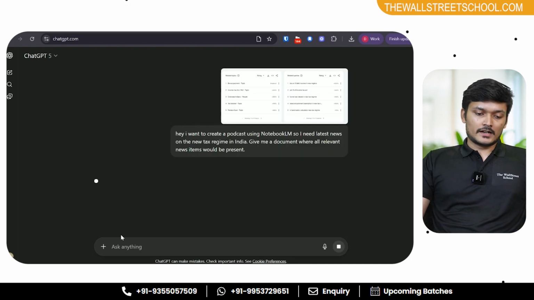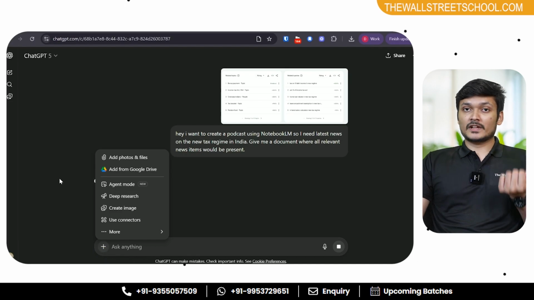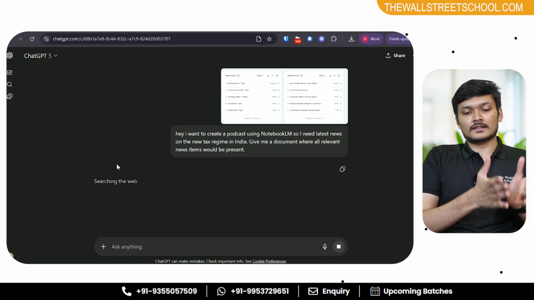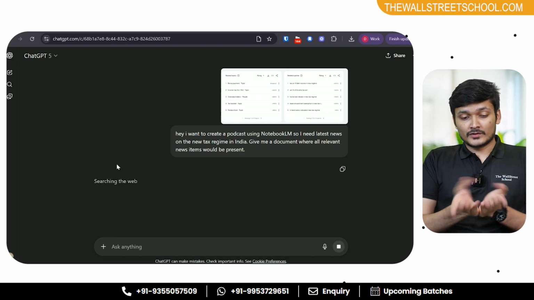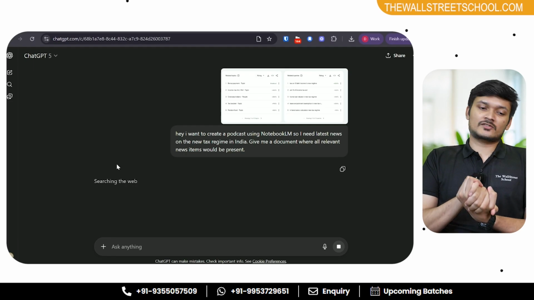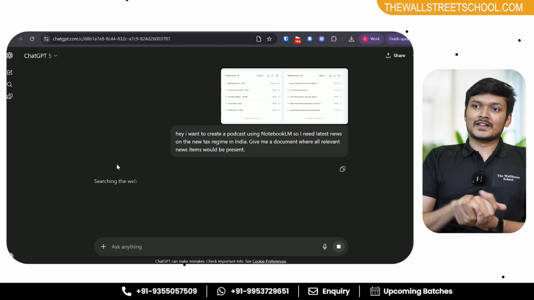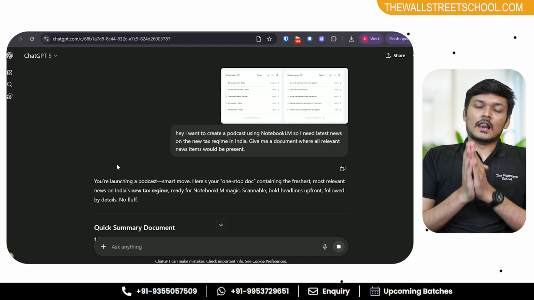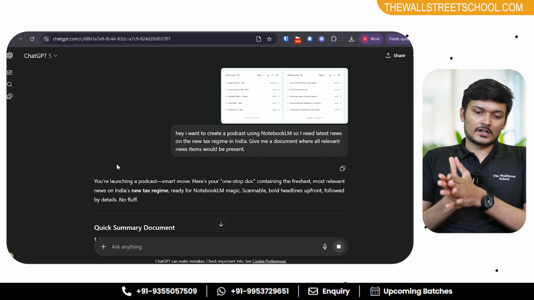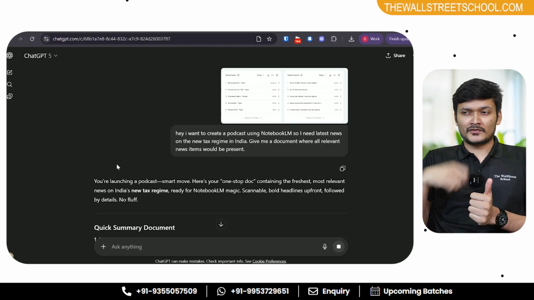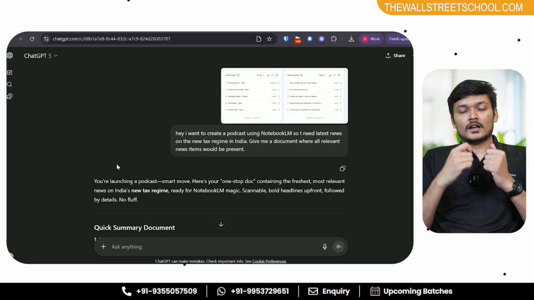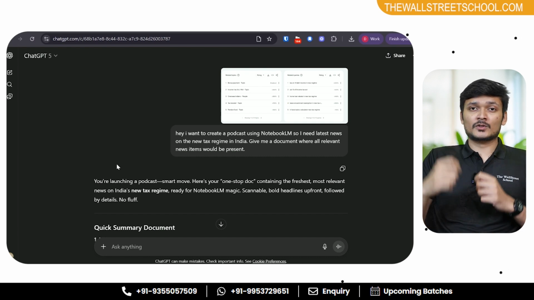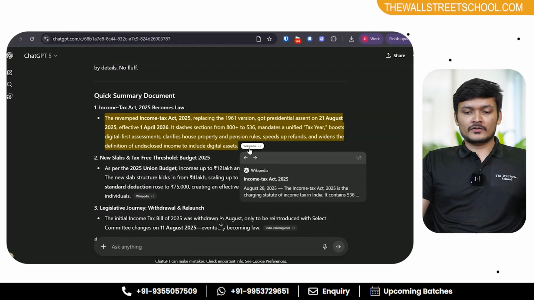Currently I am not using the agent mode or the deep research mode. Let's see how it goes. And then we're going to take that document, the whole dump, and then take it to Notebook LM. You can see it by default is starting to search on the web, because GPT-5 in itself figures out, like, earlier with GPT-4 and earlier, you always had to allow it to search on the web. Now GPT-5, whatever task you tell it to do, it will figure out, okay, what you're asking me to do, should I access the internet or not to make this happen? That is how it is able to take its own decisions. And then it's able to give you all the citations.